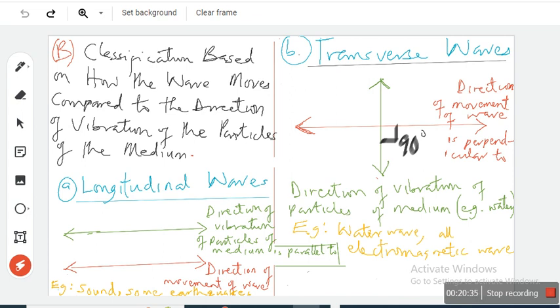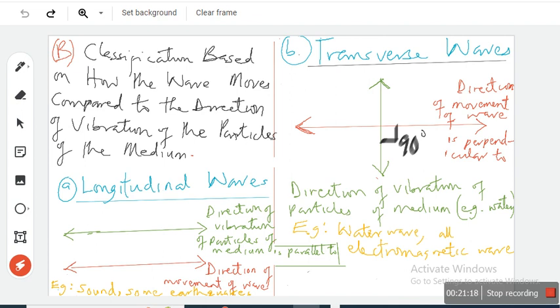Some are transverse. Now let's go to transverse wave. Read the explanation for transverse wave. Transverse wave is when the direction of movement of wave is perpendicular to the direction of vibration of particles of medium. Example, water wave. So as the wave is spreading in this direction, the particles of the medium, like the water particles, will be vibrating perpendicular to it, at 90 degrees to it, isn't it? An example is water waves. Now, all electromagnetic waves are also transverse waves.